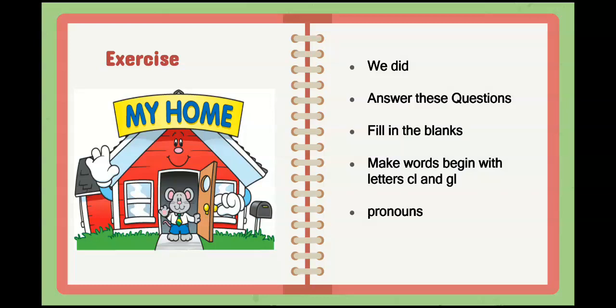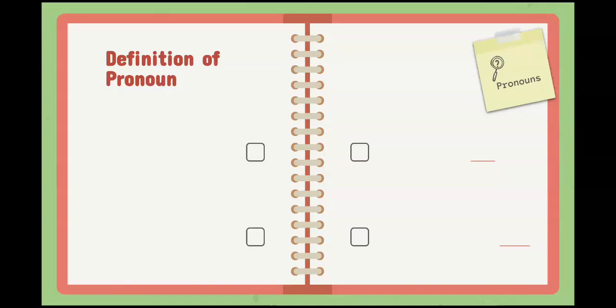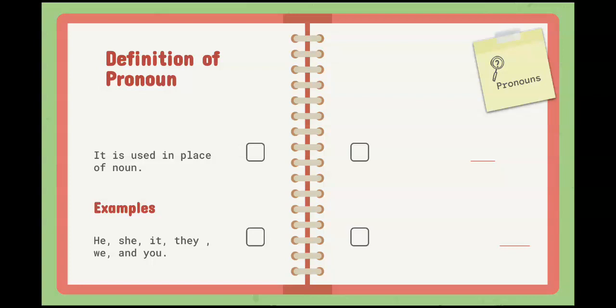Okay, now can anyone tell me what are pronouns? Anybody knows? Remember, a pronoun is used in place of a noun. For example, he, she, it, they, we, you, your, I. These are all pronouns we can use instead of a noun.